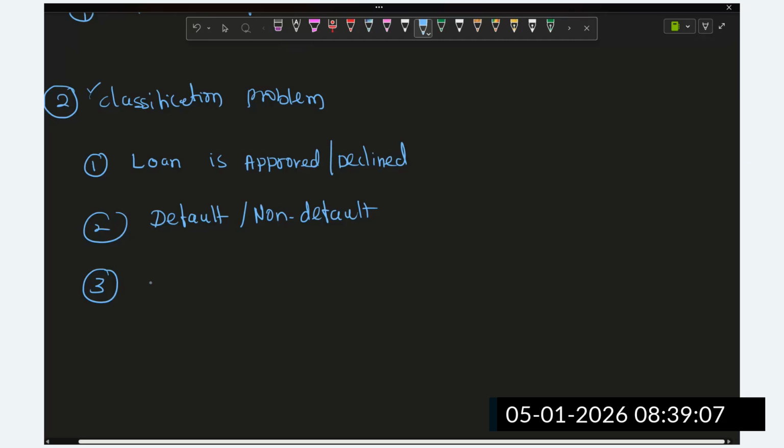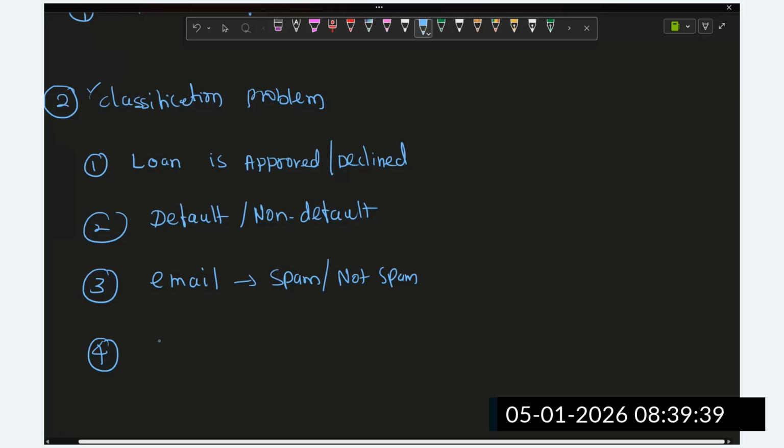Then we have the email. One of the famous examples is whether the email is spam or not spam. We are going to make predictions in classification. So the loan is approved or not, default or non-default, then email spam or not spam, and there are multiple applications of classification.